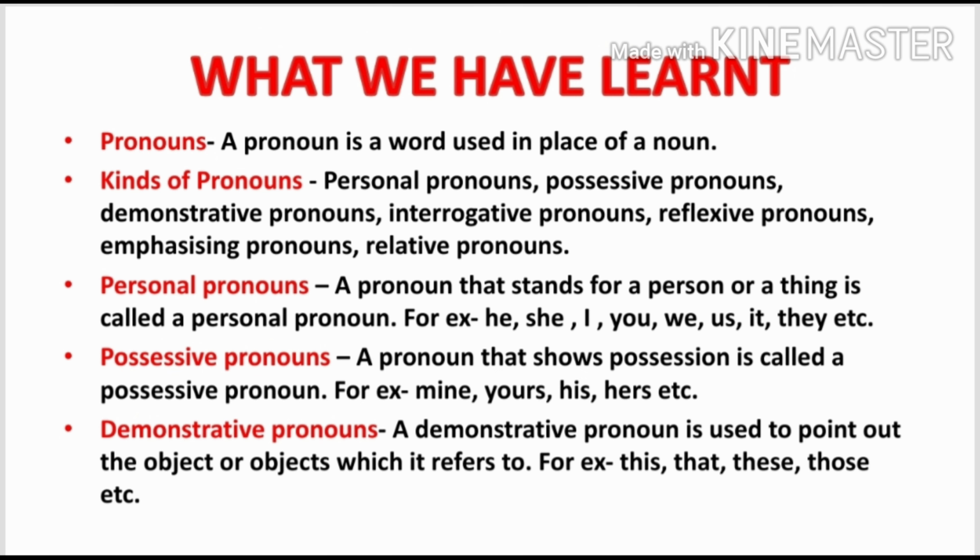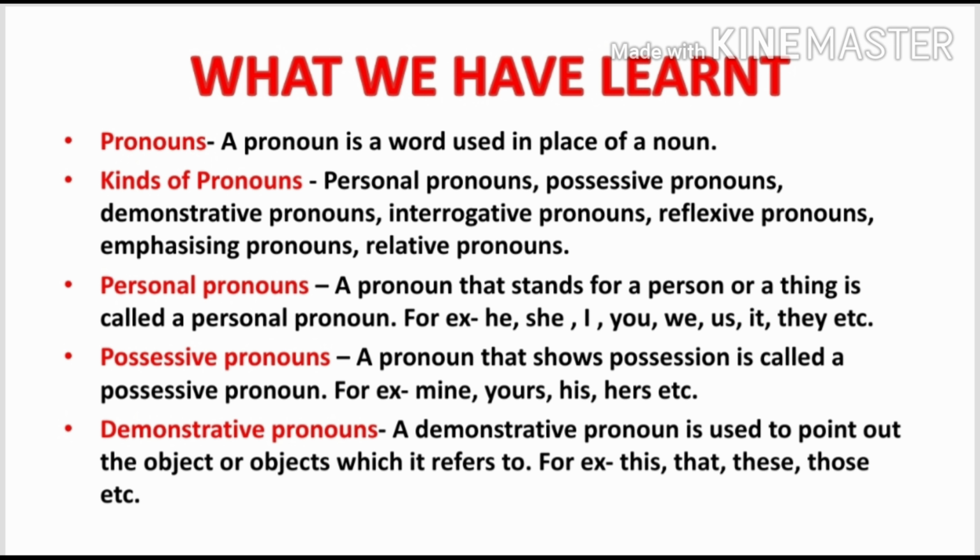Now a quick summary of what we have learned today. What are pronouns? A pronoun is a word used in place of a noun. What are their kinds? There are various kinds of pronouns such as personal pronouns, possessive pronouns, demonstrative pronouns, interrogative pronouns, reflexive pronouns, emphasizing pronouns and relative pronouns. What are personal pronouns? A pronoun that stands for a person or a thing is called a personal pronoun.